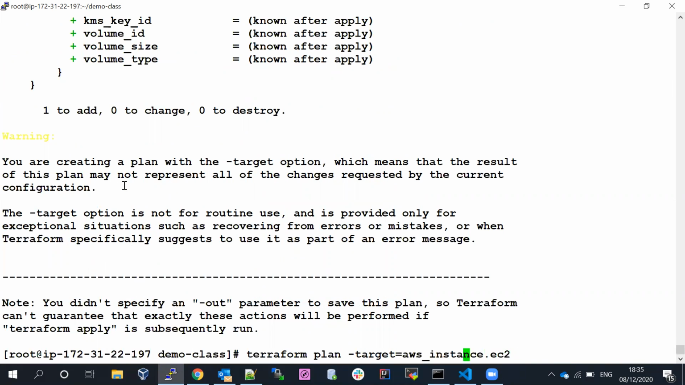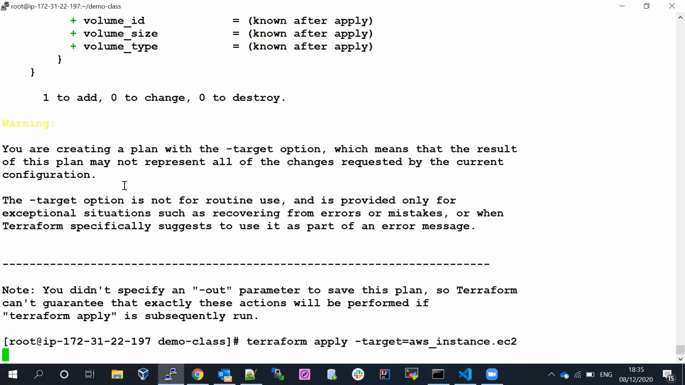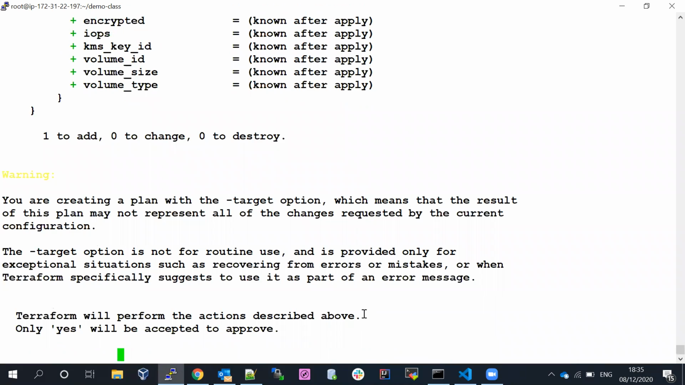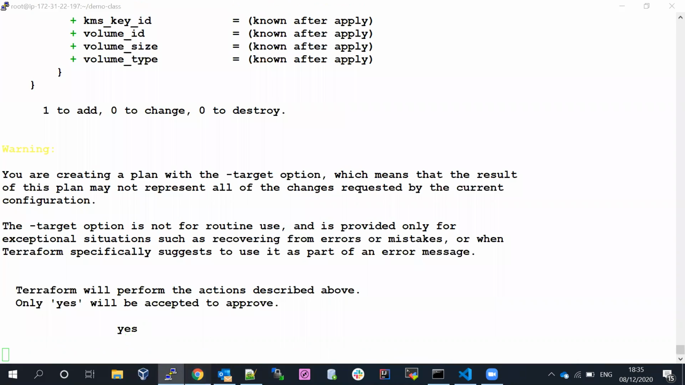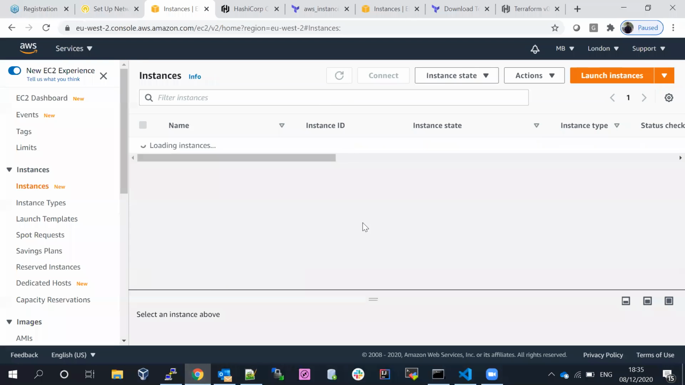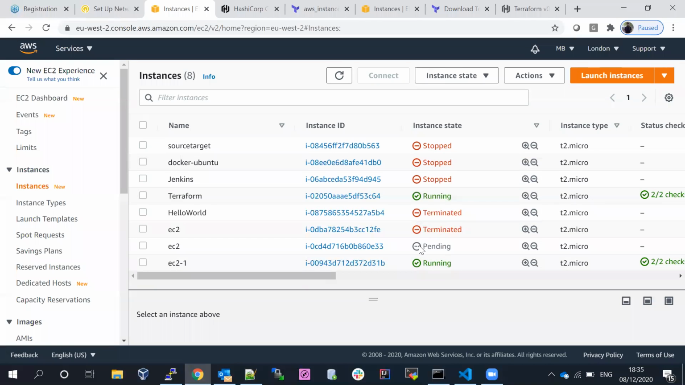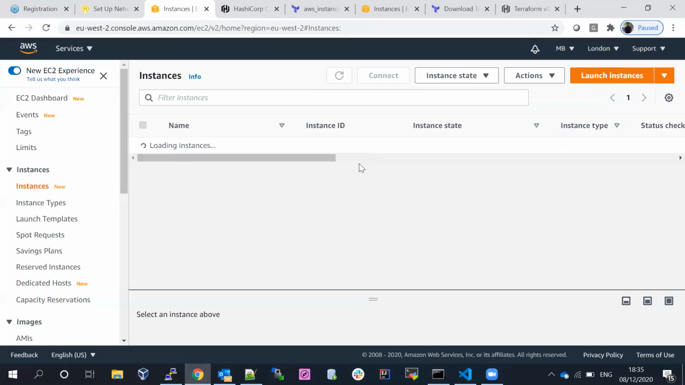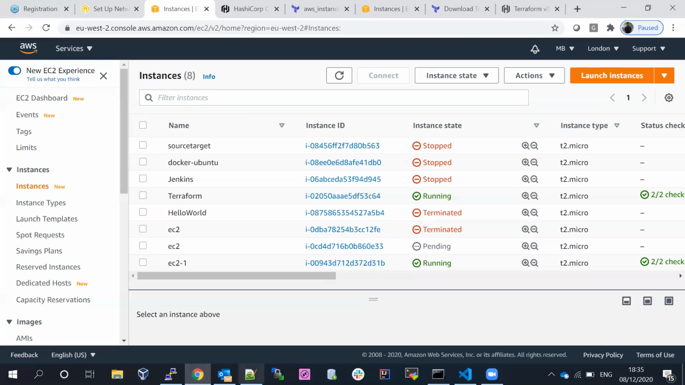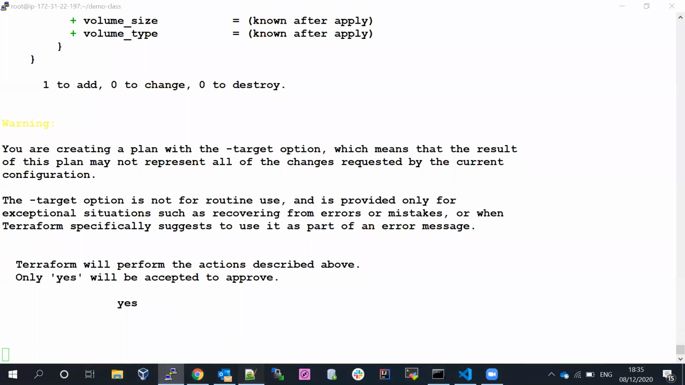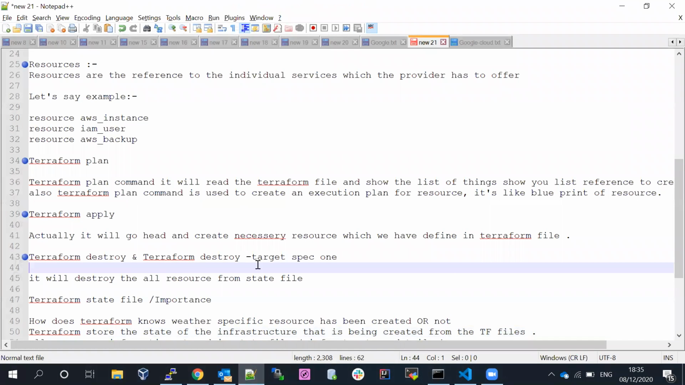If you say apply for the particular resource, if you say terraform apply -target aws_instance.ec2, it's going to create the server again. If you say yes, now you can see it's going to create again. It's saying pending. In a few minutes it's going to launch the server. This is called Terraform destroy and Terraform destroy with a specific resource.